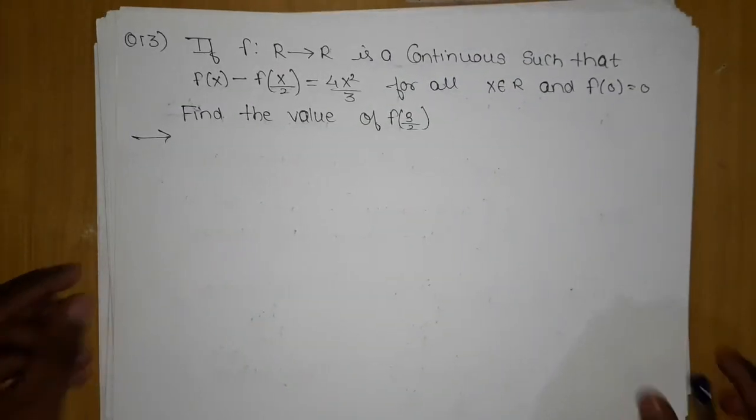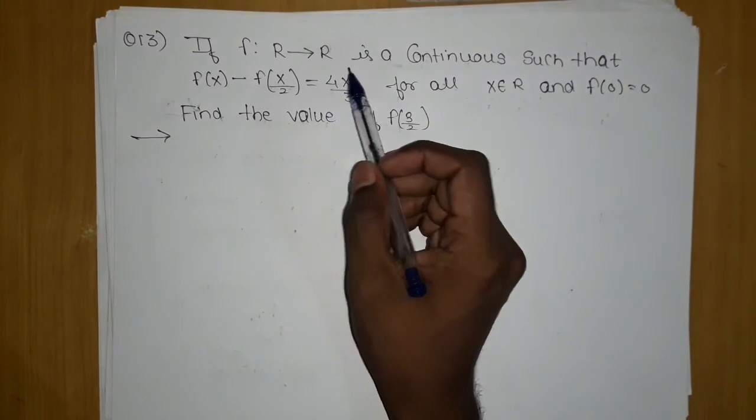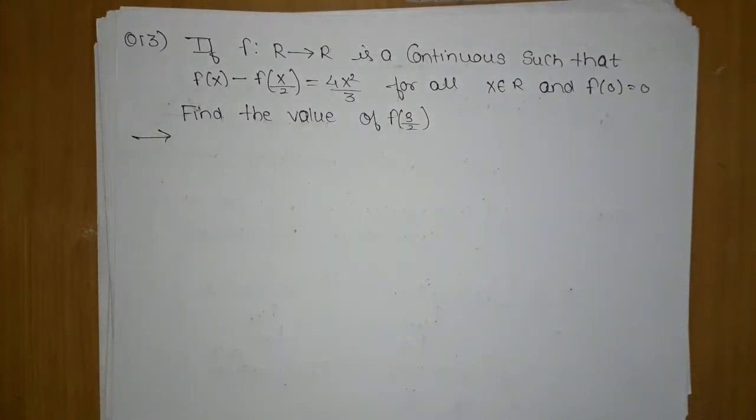The next problem is this. If f from R to R is continuous such that f(x) minus f(x/2) is equal to 4x square by 3 for x belonging to R, and f(0) is equal to 0, then find the value. You can solve this using continuity and differentiability. Its domain is all real numbers, R to R. You will learn about into function, onto function, and so on in the function chapter.